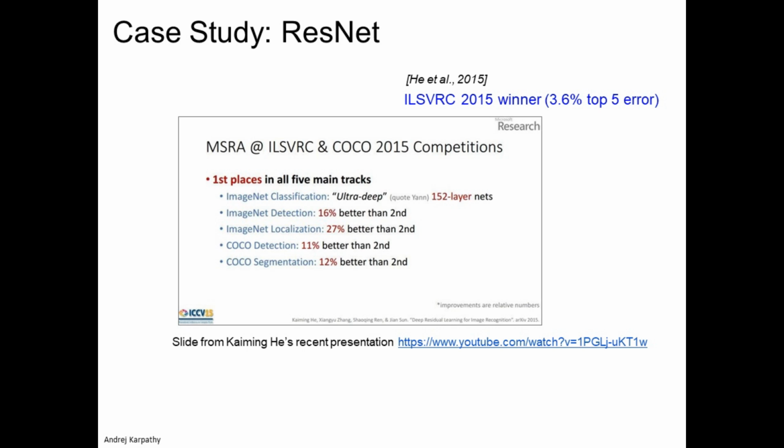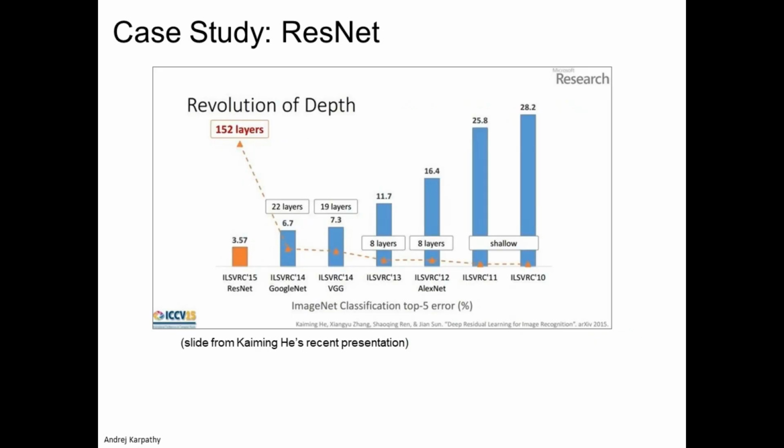Once we are done with ResNet, we proceed with the revolution of depth. The revolution of depth has 152 layers in this particular concept. Though we have 152 layers, the error rate has reduced to just 3.5 compared to AlexNet. If you notice here, the error rate was 16.4 and it has come down to 3.5 with 152 layers. So it is a huge development with huge computational complexities.